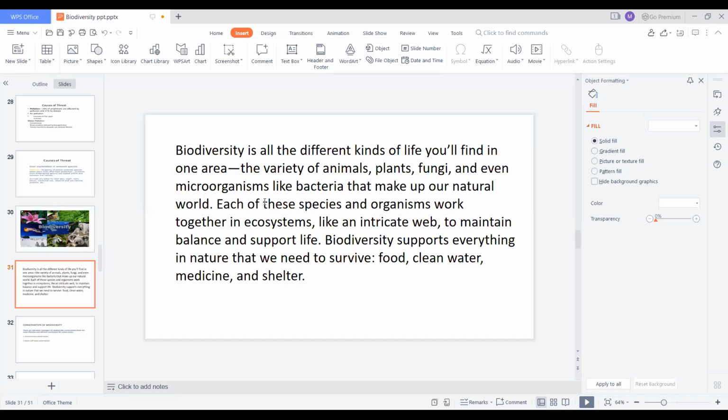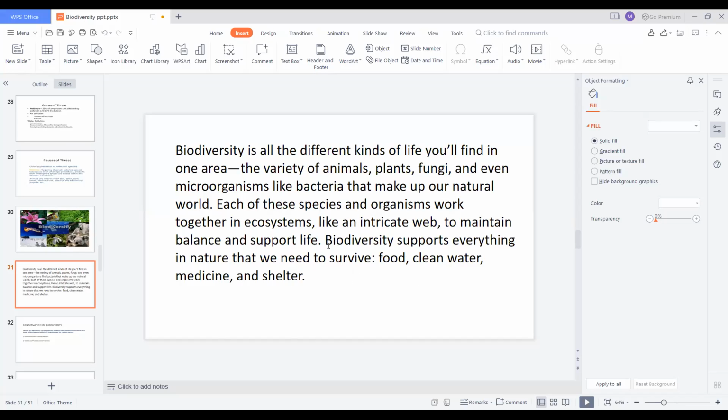So for this purpose, all organisms are present in an equal manner. In the absence of these organisms, the ecosystem will not function properly, whether any animal, plant, fungi, or even microorganisms. Each of these species and organisms work together in an ecosystem like an intricate web, a network-like structure, to maintain balance and support life. So biodiversity mainly supports everything in nature that we need to survive.